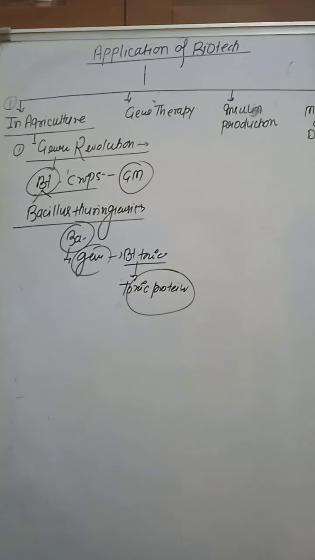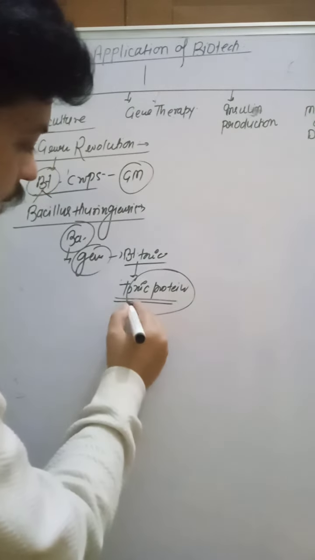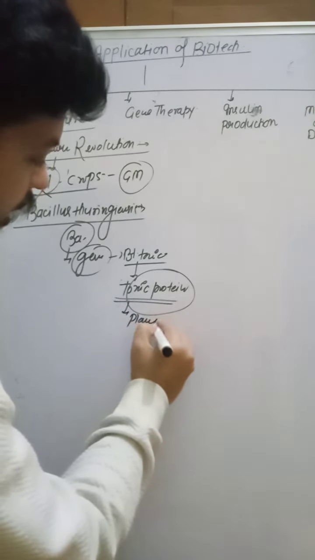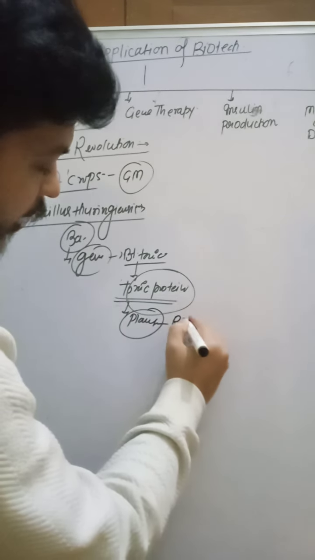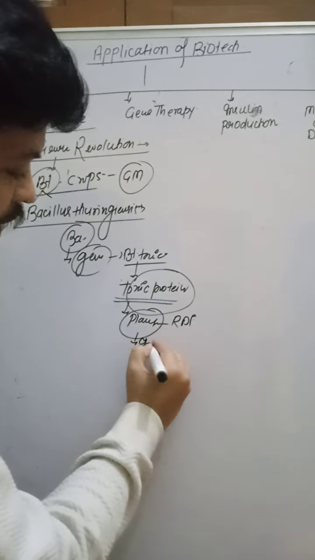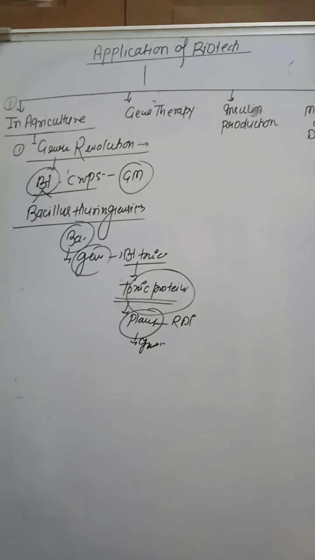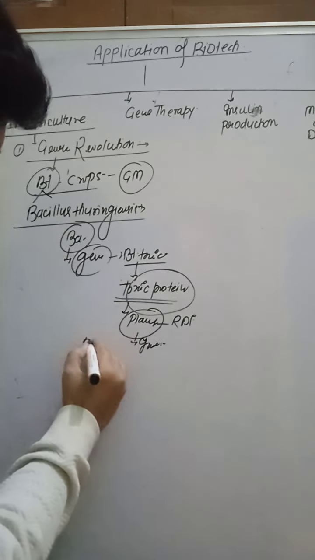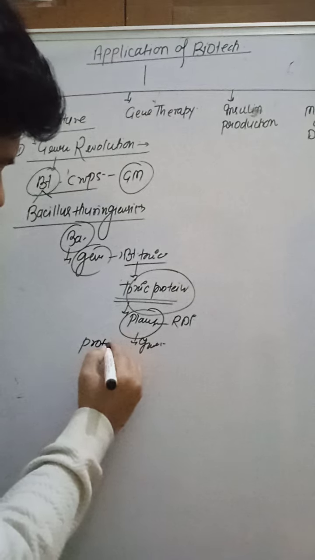How? This Bt toxin protein is isolated from the bacterium Bacillus thuringiensis and inserted into the plant cell by recombinant DNA technology. When the insect ingests the plant material, this toxic protein kills the insect. This Bt toxin is first present in the form of protoxin.